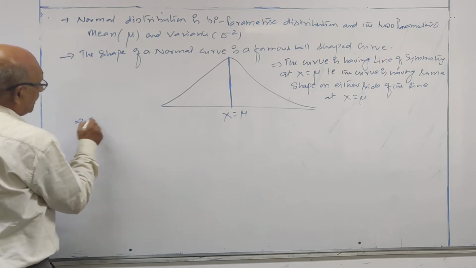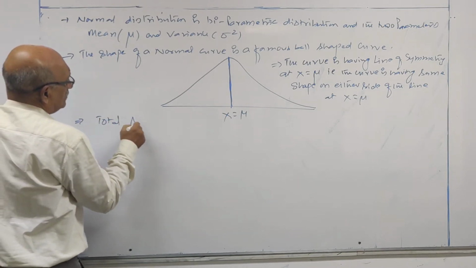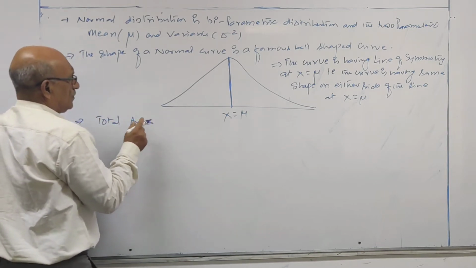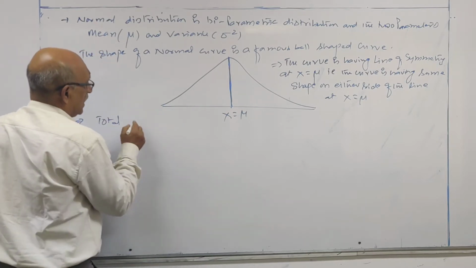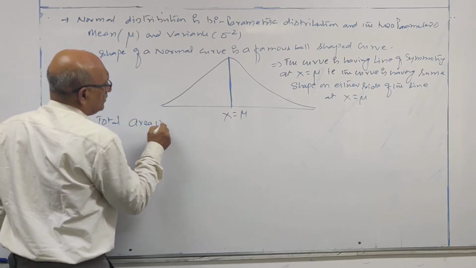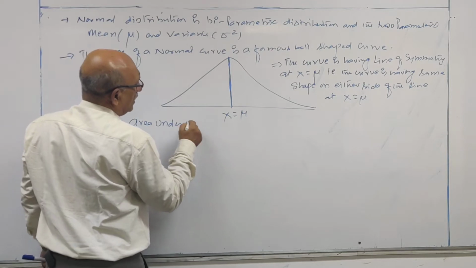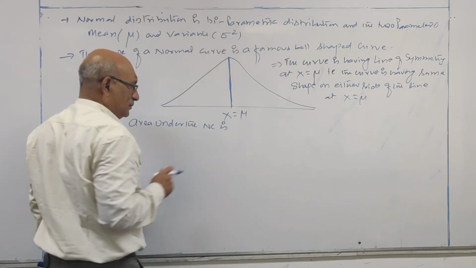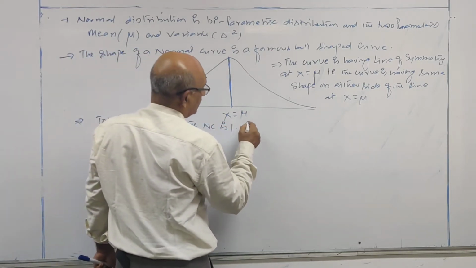Next point. Total area under the normal curve is 1.